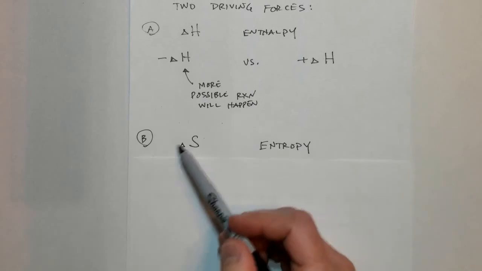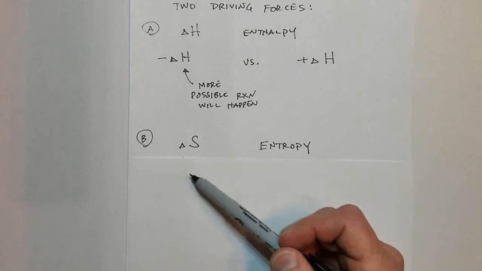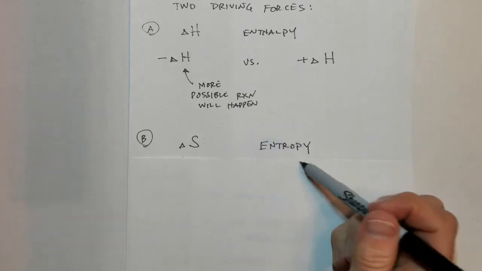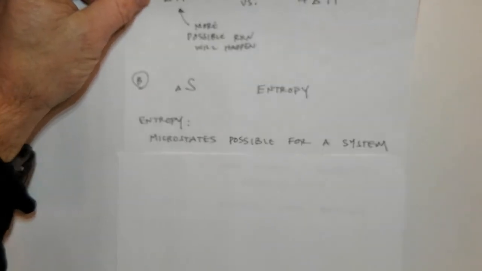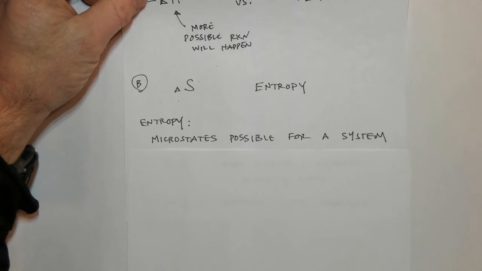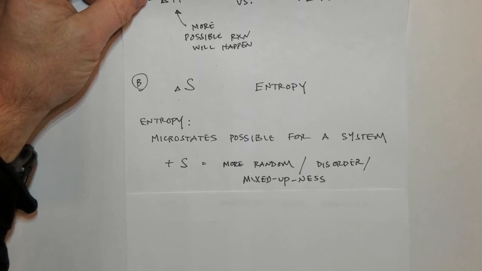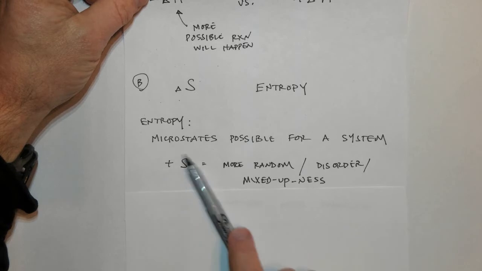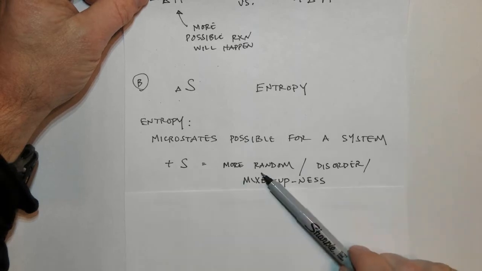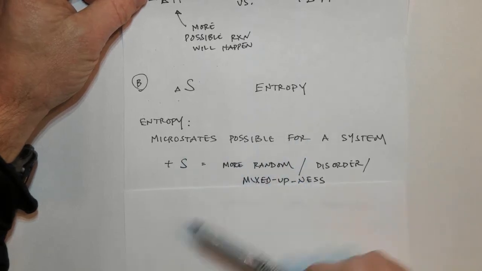Entropy is symbolized by a triangle and then an S. The triangle of course means change, and S is the symbol for entropy. Entropy is a fancy name for the number of microstates possible for a system. An unfancy way of saying that is the randomness or disorder or the mixed-upness of a system. When the entropy number is larger, that means it's more mixed up, more random, more disorganized. There are more possible states for a system.